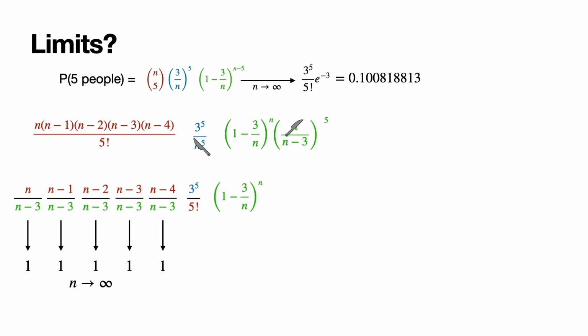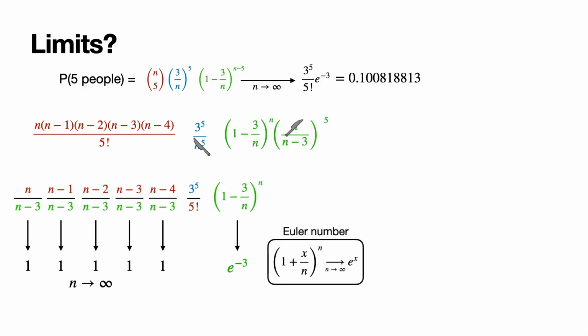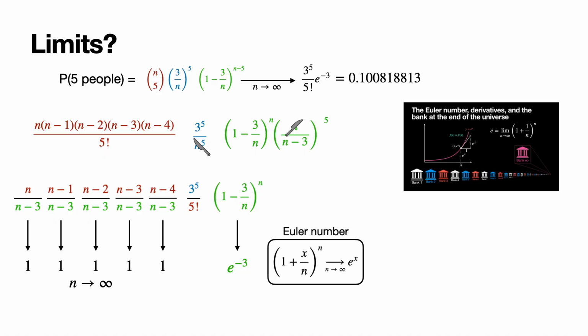And now here's the interesting thing. 1 minus 3 over n to the n converges to e to the minus 3, the Euler number. And again, if you want to see this, check out this video. In there, I explain why the limit of 1 plus x over n to the n is equal to e to the x. That's one of the main properties of the Euler number.